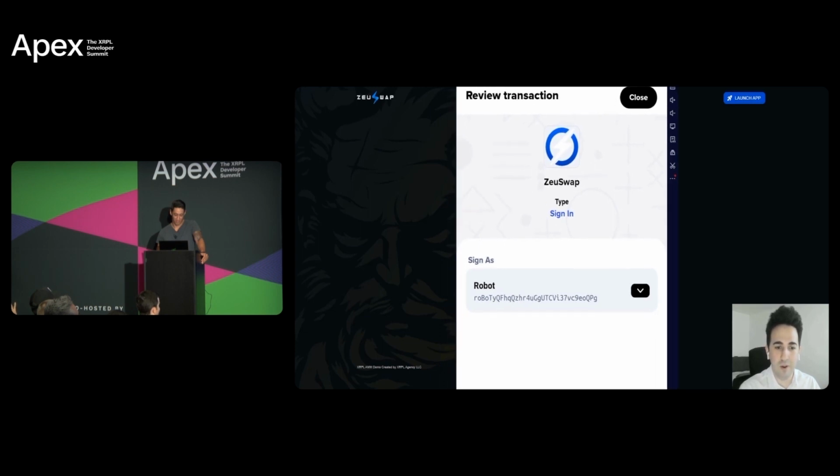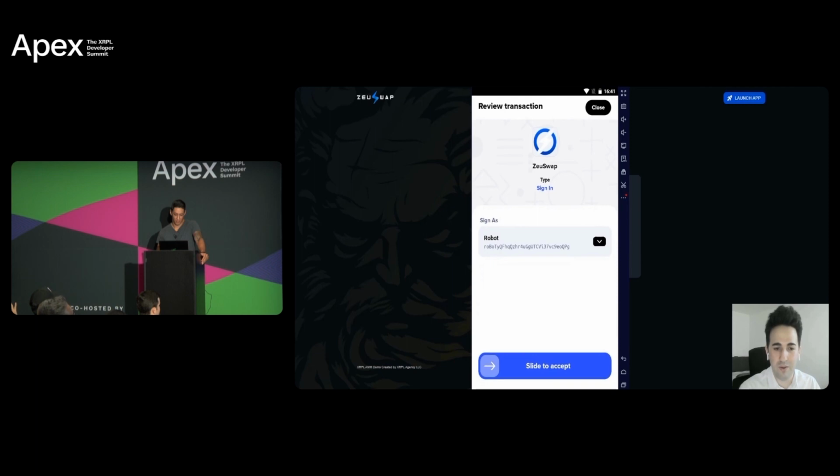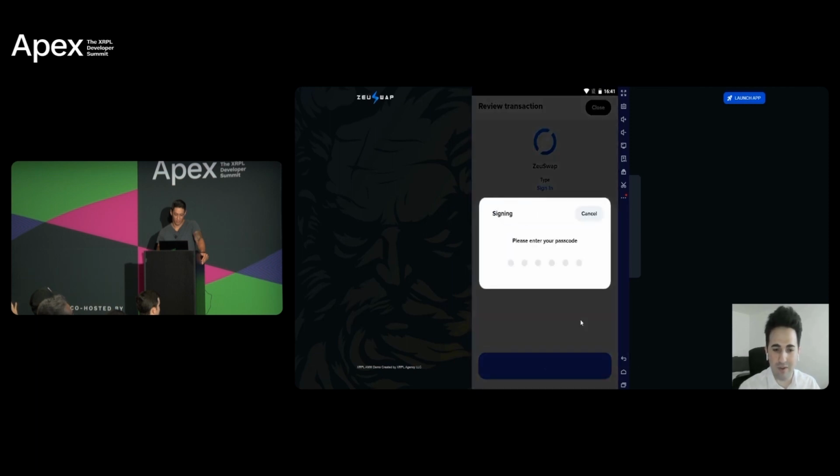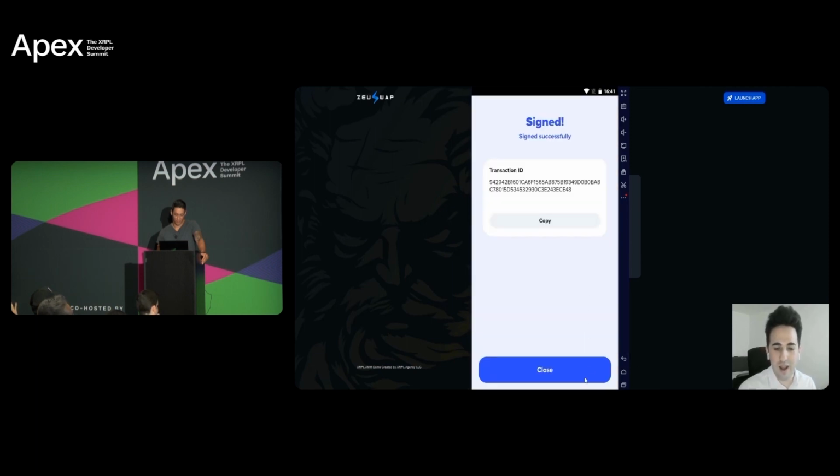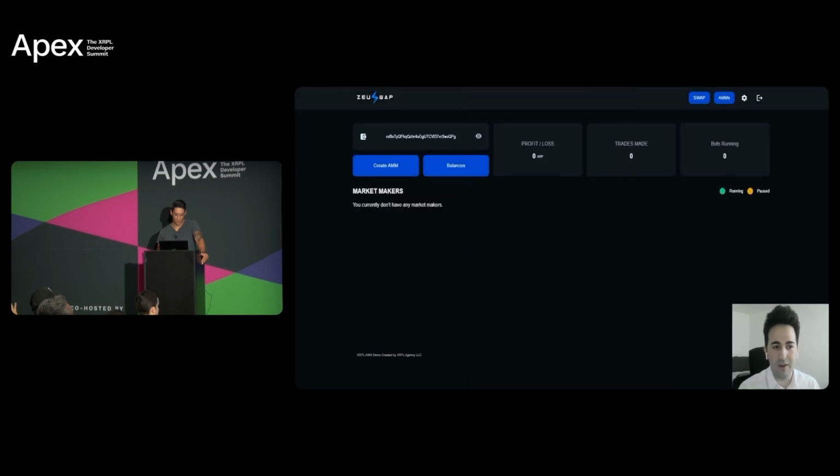In this case, I am logged in with an account called Robot, and after signing the transaction, I will be redirected to the overview page of Zeuswap. So right now I'm logged in. This account was already set up. On the main page we can see all the overview information: the account address, the profit and loss, the trades, and also which bots are running. Right now, no bot has been created.